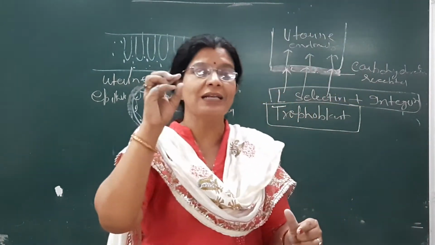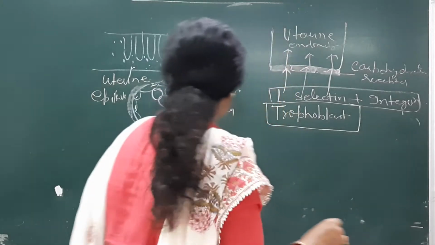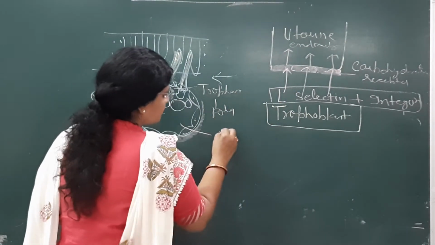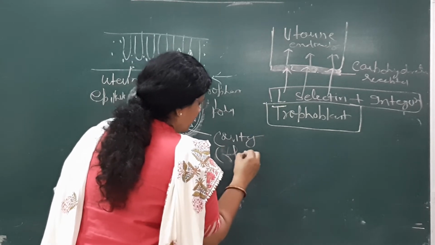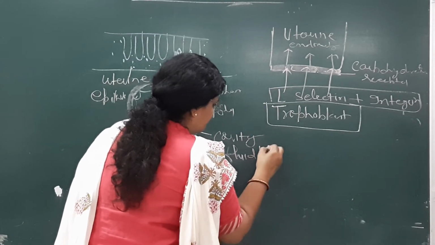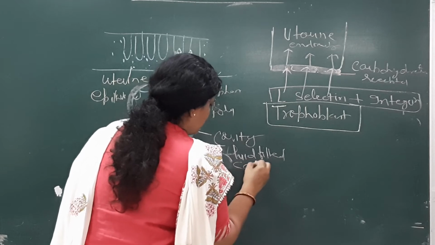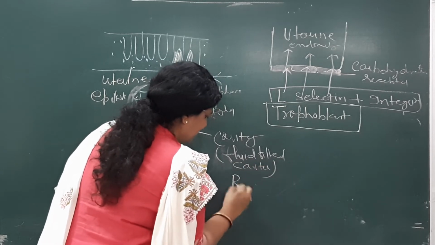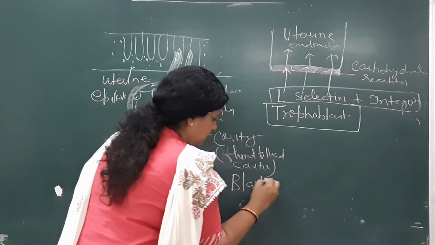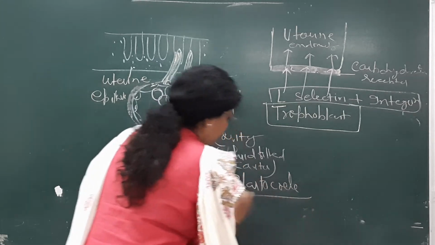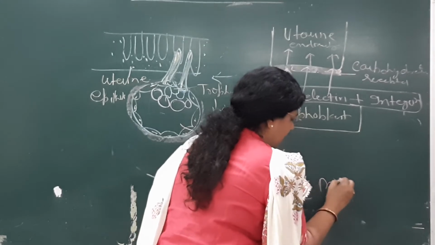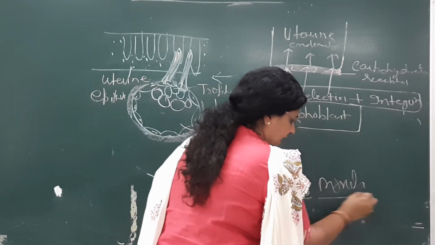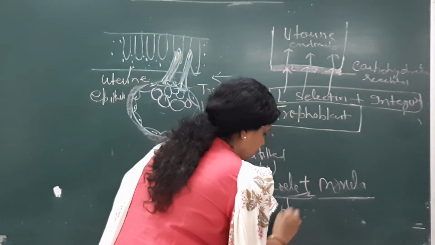Blastocele is this fluid-filled cavity. So blastocele along with the morula, जो मलबरी स्टेज था हमारा, is known as blastocyst.